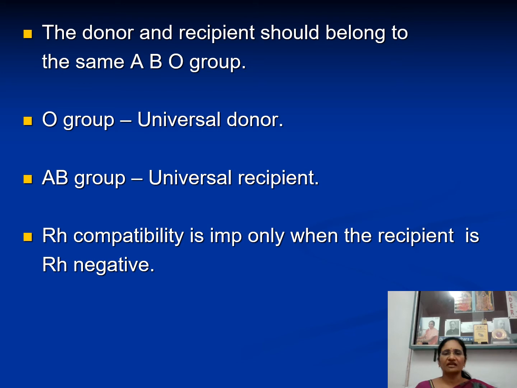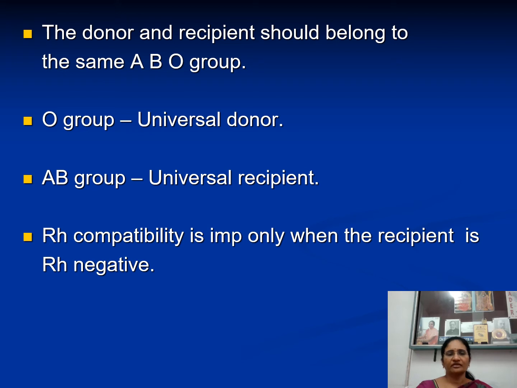If the same blood group is not available, then what to do? O group is considered as universal donor. O group blood you can give to anybody. That's why it is called universal donor. Why? I will tell you. AB group is considered as universal recipient. What is the reason? We will discuss.